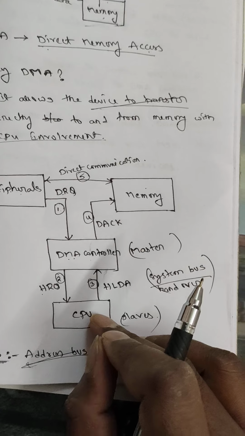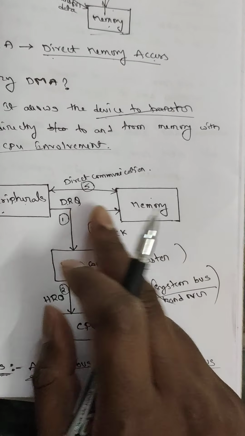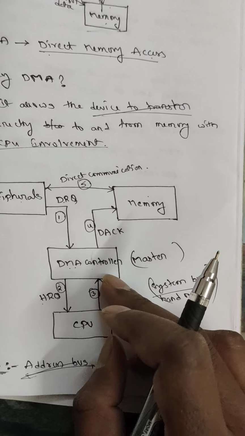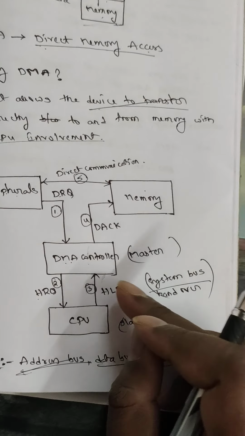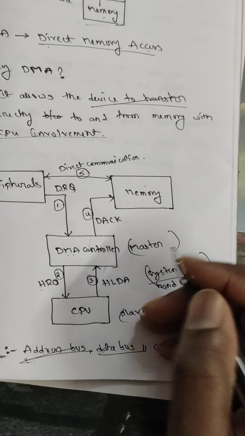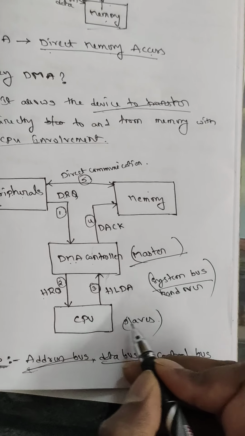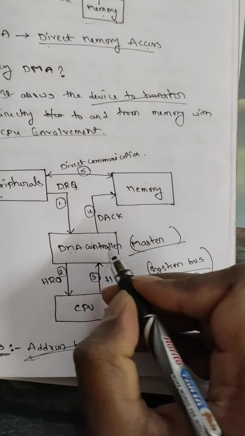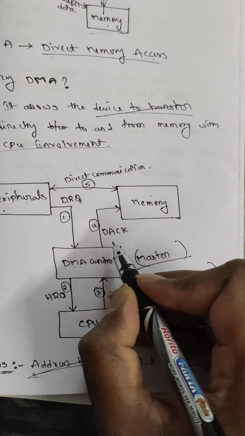The CPU waits until the data transfer operation is performed. Once the system bus is handed over, the DMA controller becomes master and the CPU becomes slave.